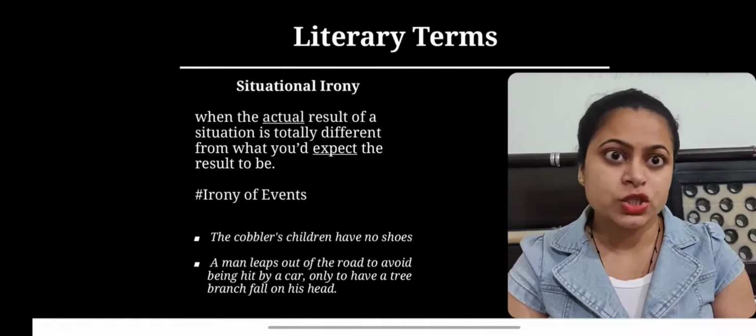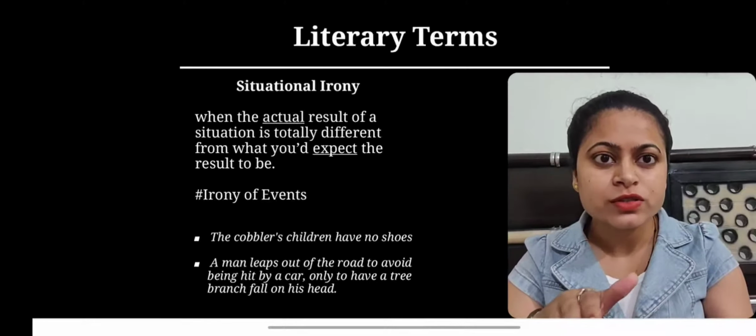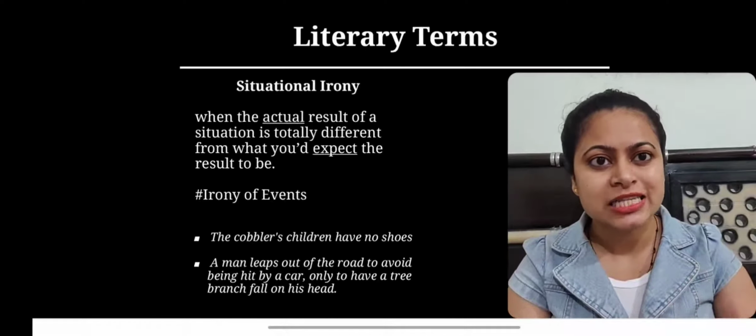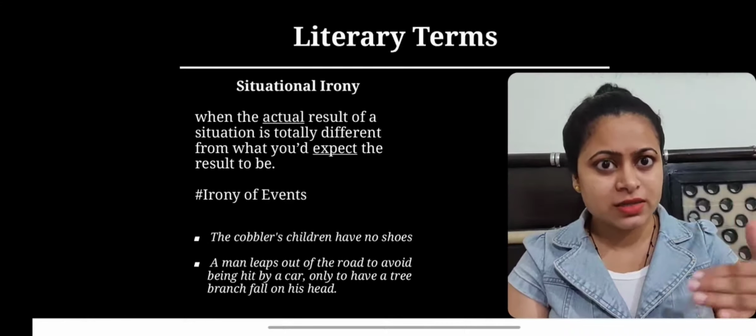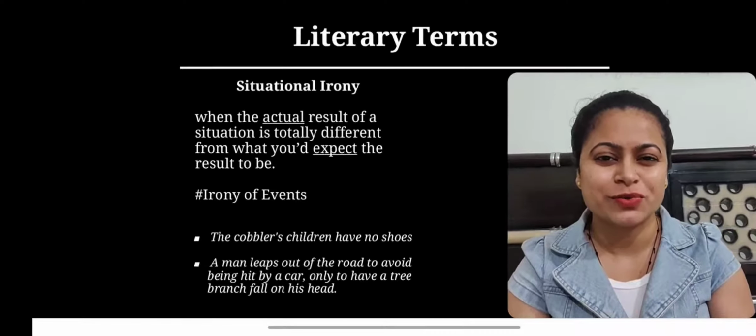Last is situational irony, and it occurs when the actual result of a situation is totally different from what you would expect the result to be. It is also called irony of events.